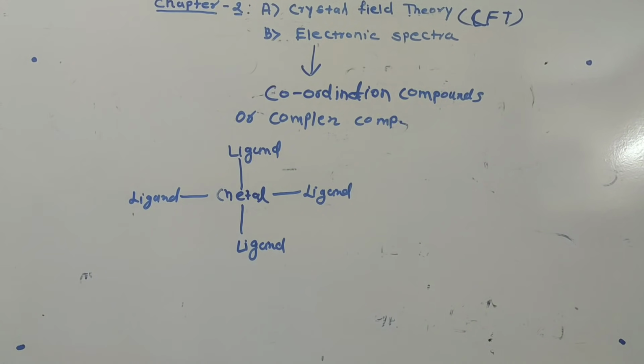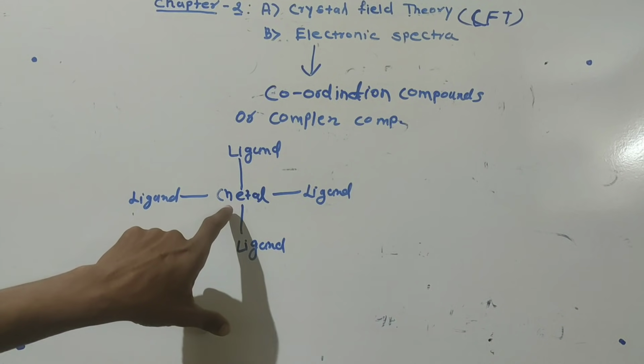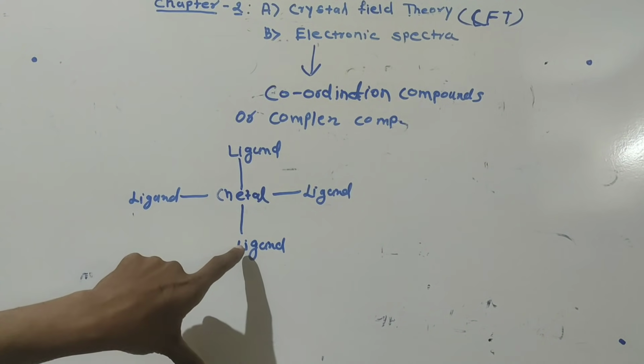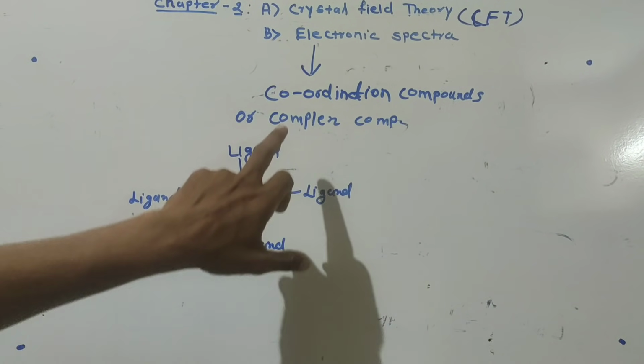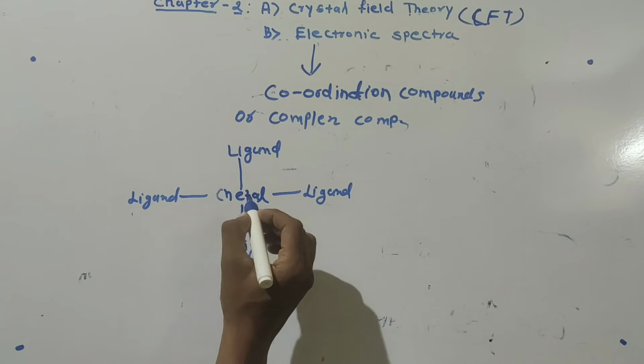Such a compound which is formed by the combination of metal with the ligand is called a coordination compound or complex compound.